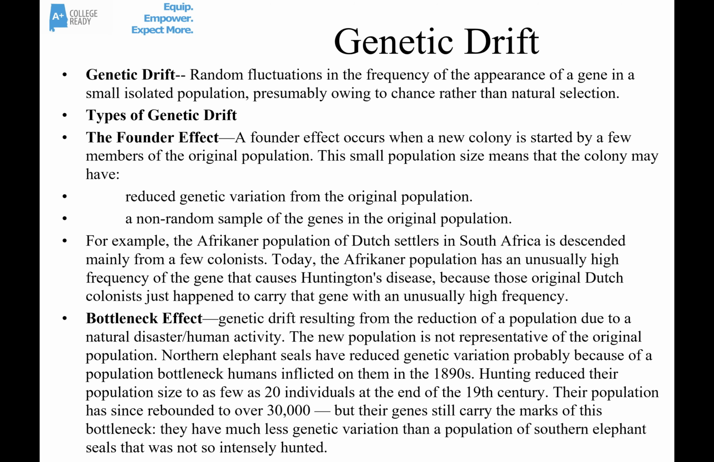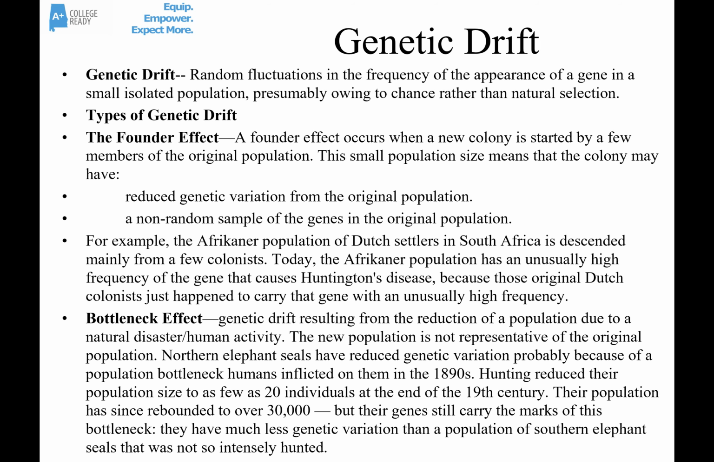Let's talk a brief minute about genetic drift. Remember, genetic drift is a random fluctuation in the frequency or appearance of a gene in a small, isolated population. It's usually caused by chance, not natural selection. So we're going to talk briefly about 2 types of genetic drift. The first one is called the founder effect.